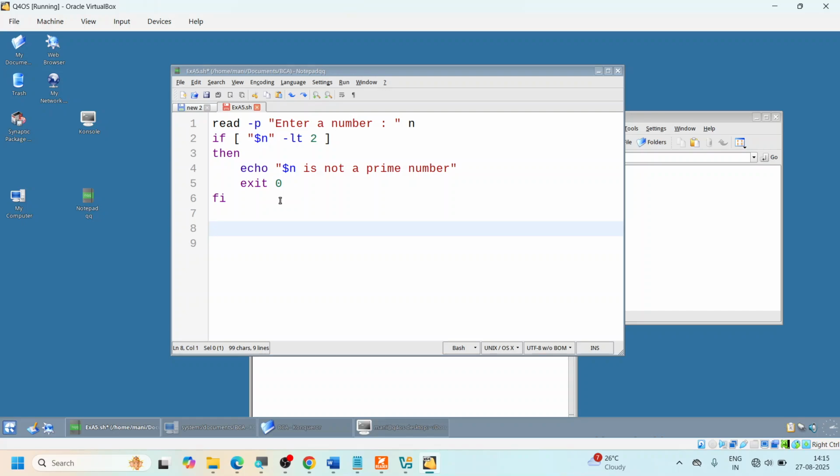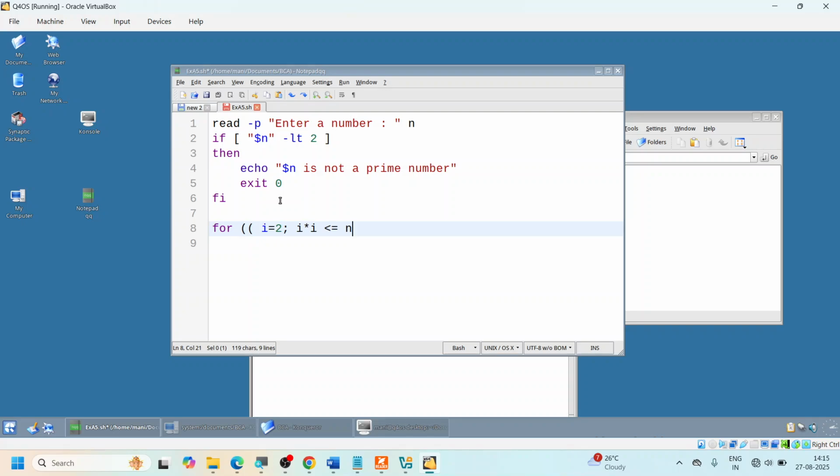So we have to continuously keep dividing until the square of this number is less than the given number. So how do I do it? For continuous division, I'm going to use the for loop. I'm going to say for i starting from 2, so i is equal to 2, and i into i, that is i square, is less than or equal to the given number.